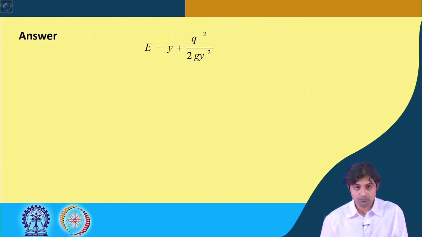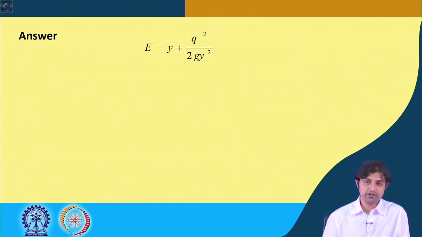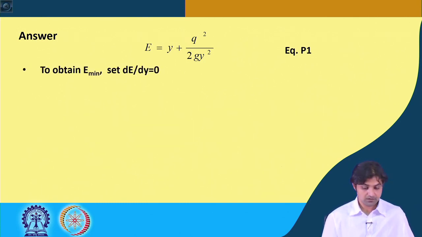So, we start with the equation that we already know. We know this equation, E is equal to y plus q square divided by 2 g y square, correct. This is equation number 1.